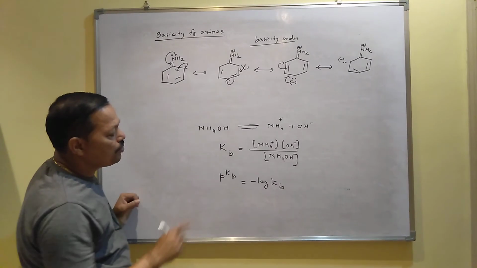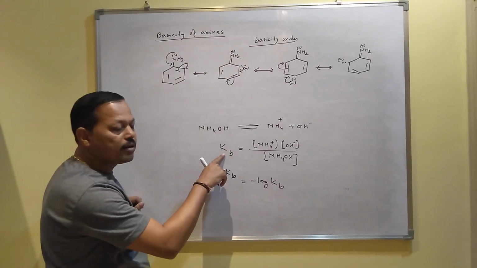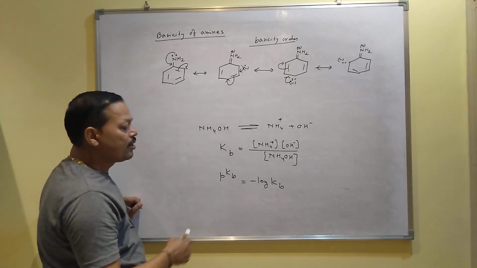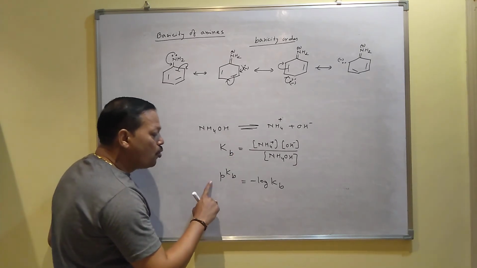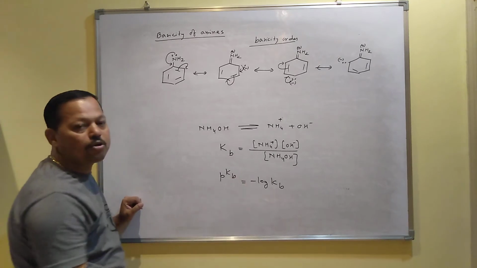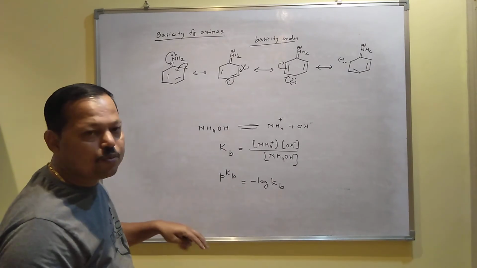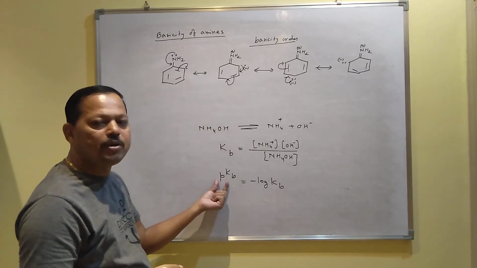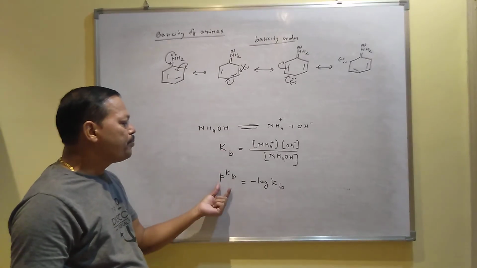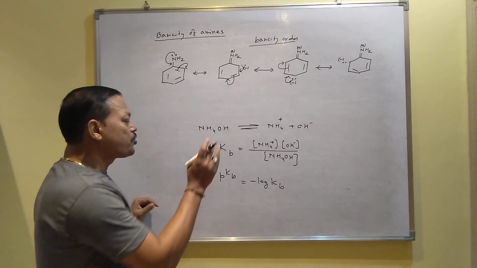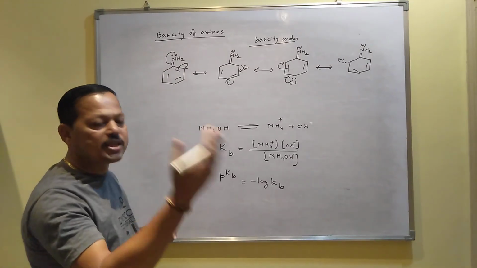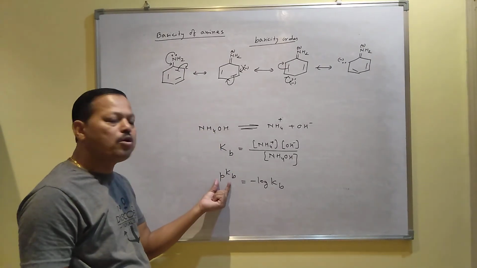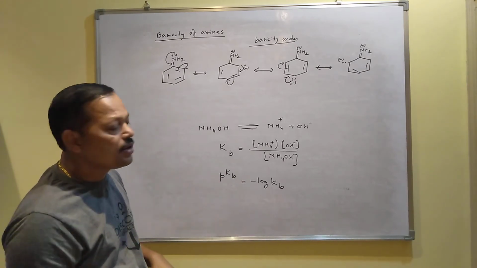As I have told you, the higher the value of Kb, the stronger the base. The lower the value of pKb, the stronger the base. Kb and pKb are inversely related. If Kb is high, pKb will be low; if Kb is low, pKb will be high. So since a higher Kb represents a stronger base, a lower pKb also represents a stronger base.